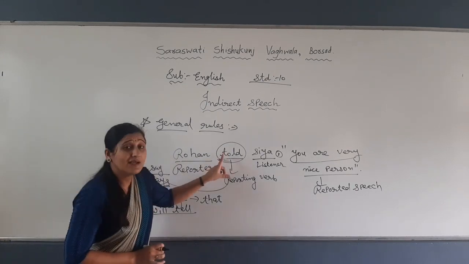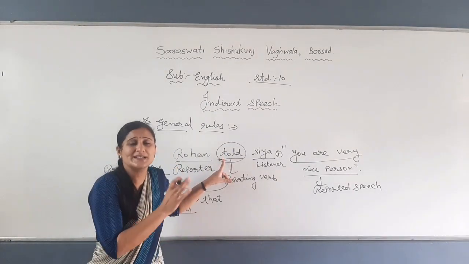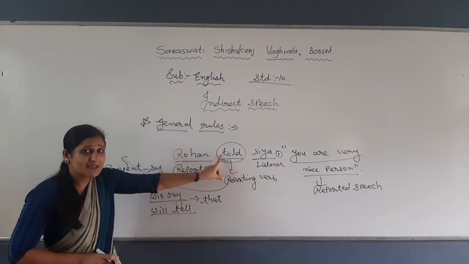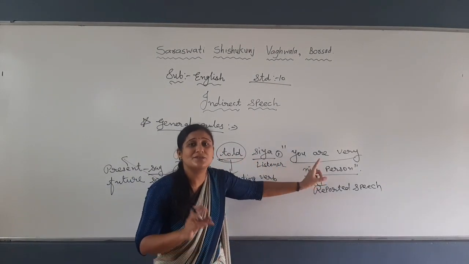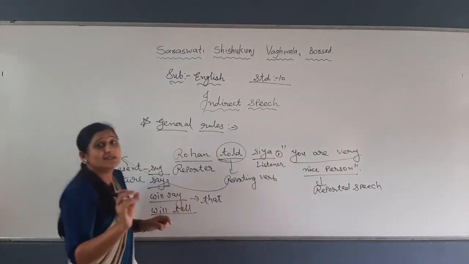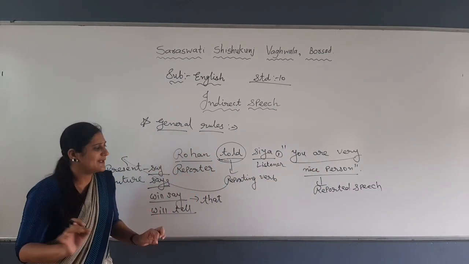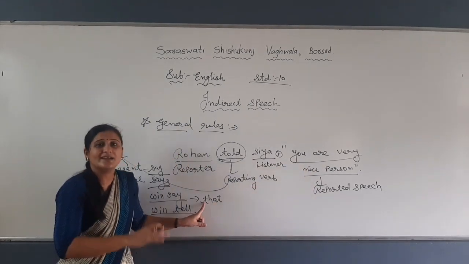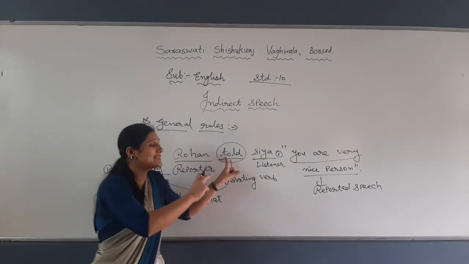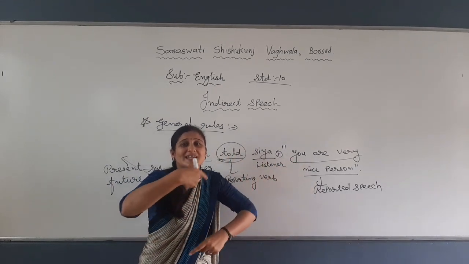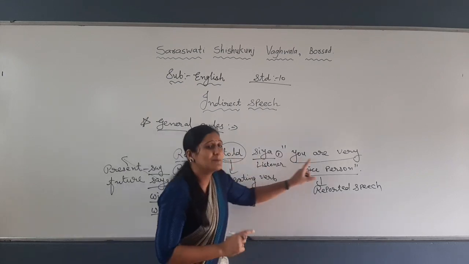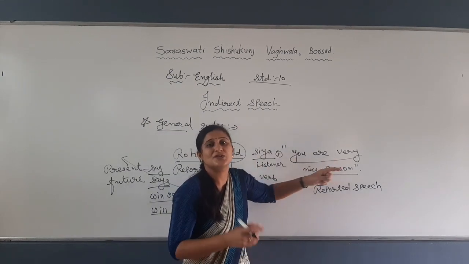Second thing, if the reporting verb is present or future, not to change, just add that and continue the sentence. If past, we will change. But here there is a dilemma: if past is given, sometimes we will still not change the whole reported speech.